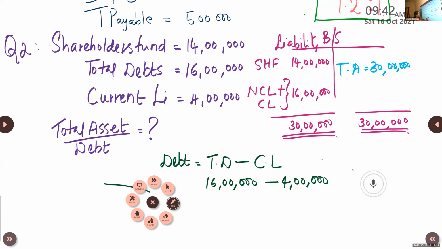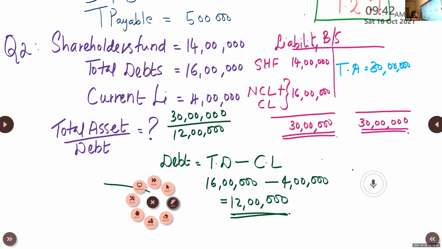Okay. So how much is the ratio now? Now you got both the items. Find out. So it becomes 30 lakhs divided by 12 lakhs. So how much? How much, Karthik? What is the answer? 2.5:1. Right. So the answer is 2.5:1.